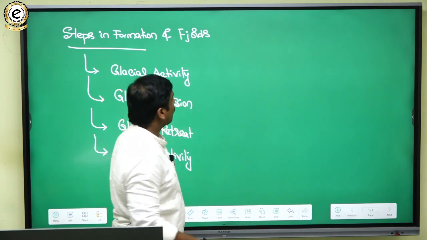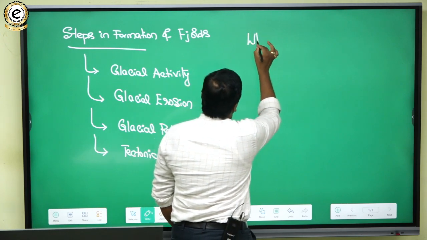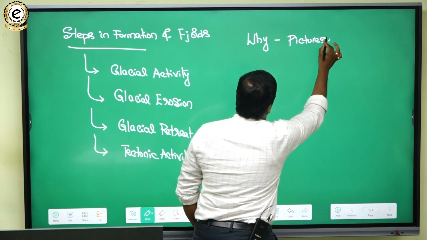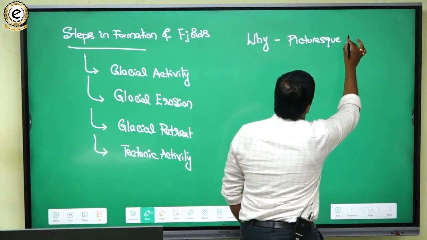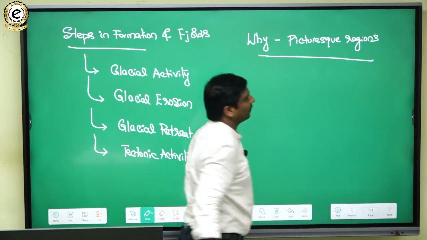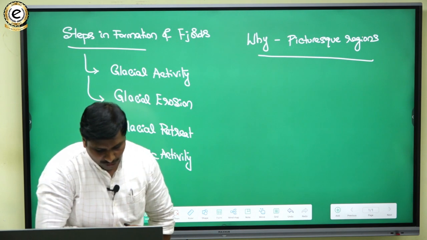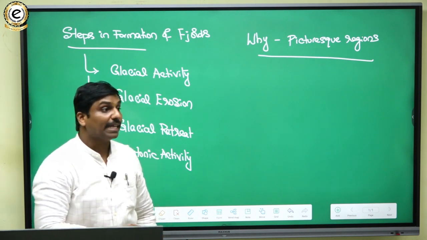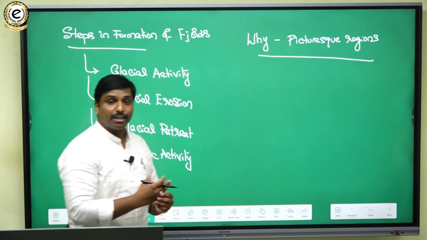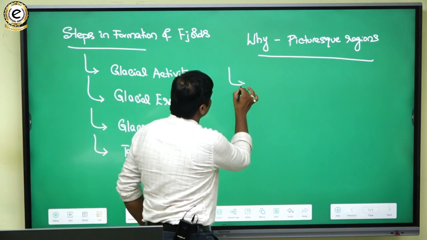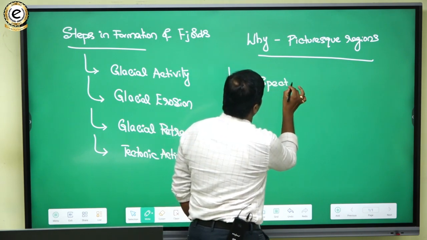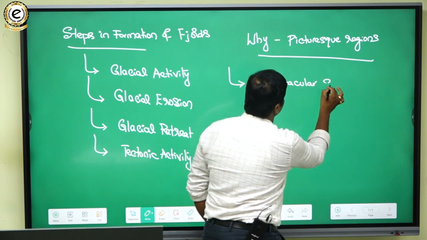So next thing, why they are considered as picturesque regions. This thing also we have to understand and explain. If you look at these fjords, in a simple manner to say, they are very well known for spectacular sceneries.